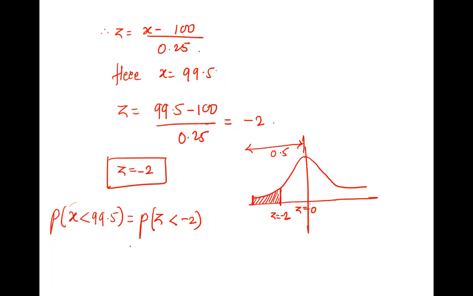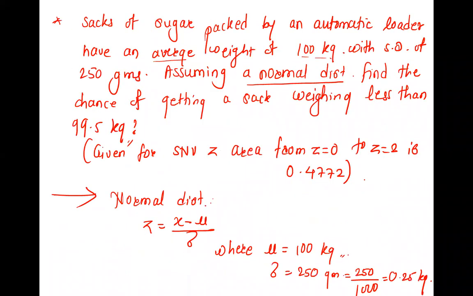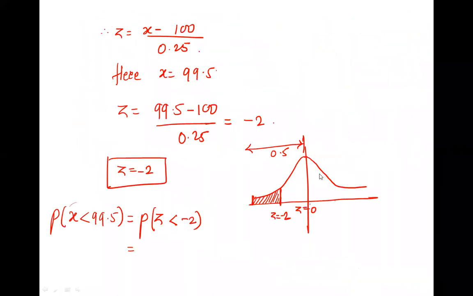Now what will we write as the answer? 0 to 2 चा area तुम्हाला माहिती आहे? It is given to you in your question. Given for standard normal, area from 0 to 2 is 0.4772. So this whole area is 0.4772. So what will be this answer? 0.5 minus 0.4772. Correct. 0.5 minus from this to this, that is 0.4772. Everyone is getting this? Yes, ma'am.